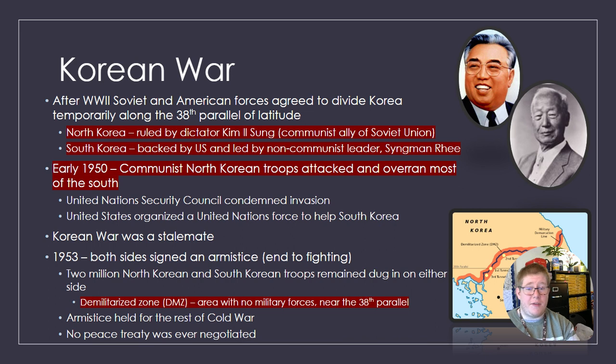It's important to understand that the Korean War is a stalemate. There's really no clear winner. By 1953, both sides signed an armistice to end the fighting, and 2 million North Korean and South Korean troops remained dug in on either side of the DMZ, or the demilitarized zone. This is an area with no military forces near the 38th parallel, so really they just went back to where it was before. The armistice will hold for the rest of the Cold War, and technically speaking, no peace treaty has ever been negotiated. So literally they could resume hostilities tomorrow, and it would still be the same war, because there was no official end to the war declared.